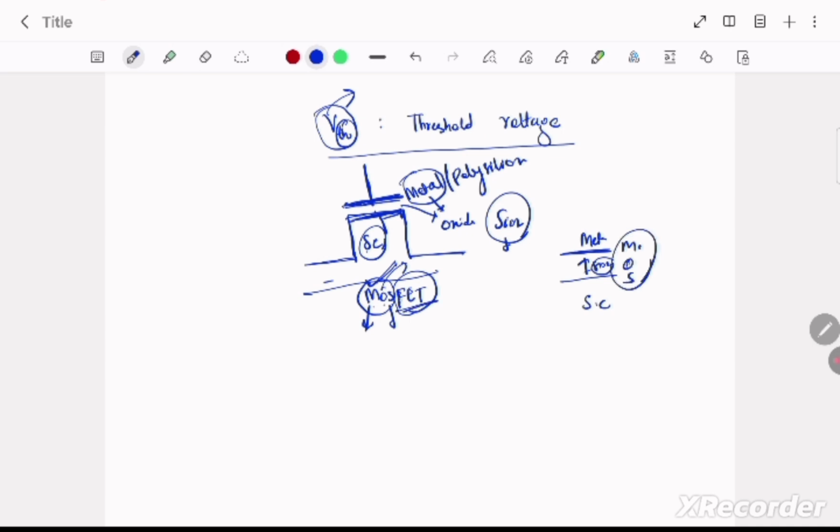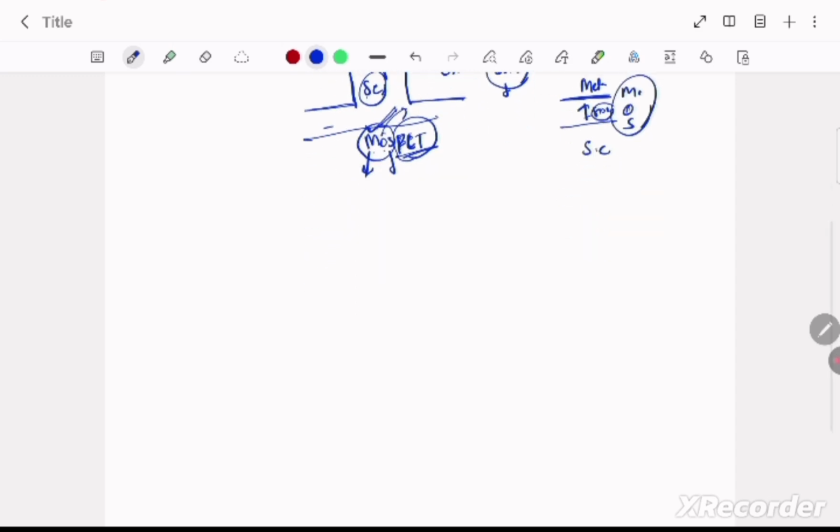And what is this FET? FET means the field effect transistor, means we are providing the electric field from this terminal, that is also said as gate. So we are having here one device that is said as a MOSFET. Why it is said as a MOSFET? We have learned it is metal oxide semiconductor and field effect transistor.